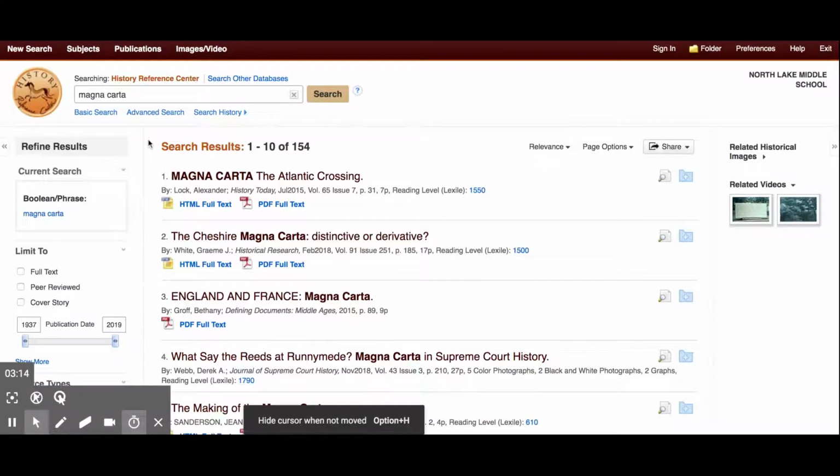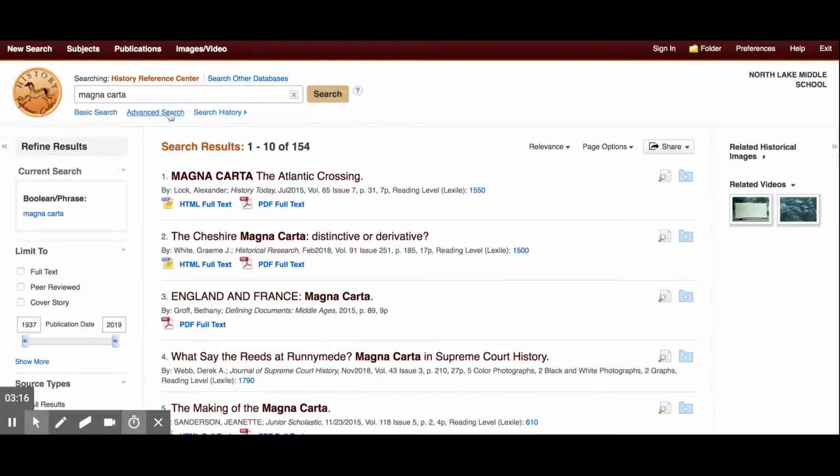If I wanted to limit my search to less, I could put more into my Boolean phrase and put in more keywords to help limit it. But this time, I'm just going to keep it so I can show you some of the things that are in here.